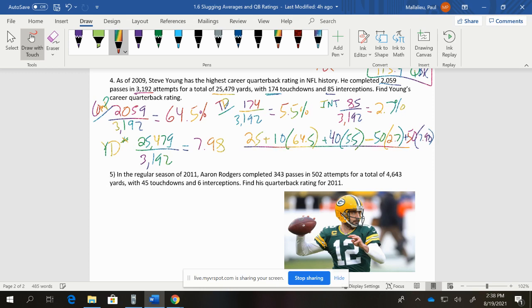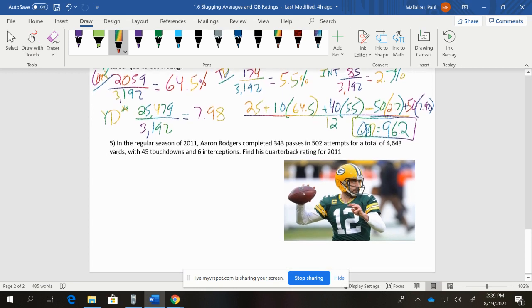And we're dividing by the 12. All right, so we put that in the calculator for Steve Young, and we have an overall rating of 96.2. So the quarterback rating, or you could write QR, would be 96.2. And that's over the course of a career. So that's impressive. That means he didn't really have a bad year.